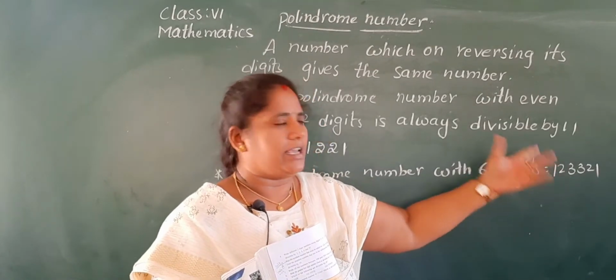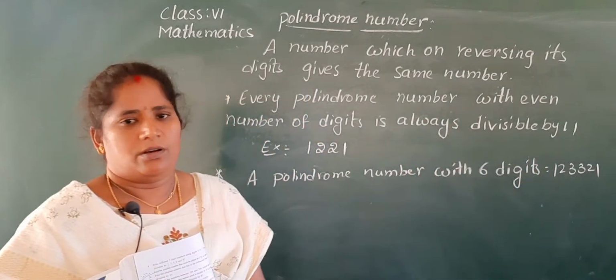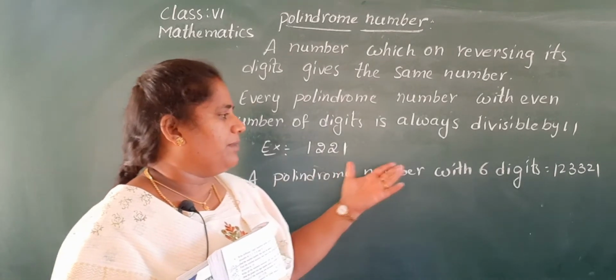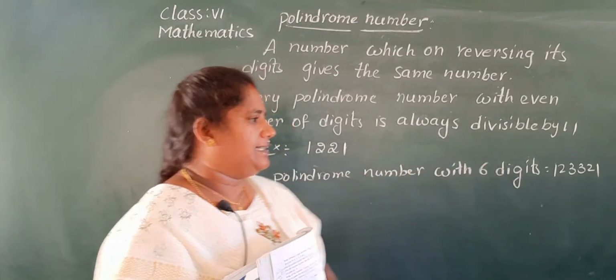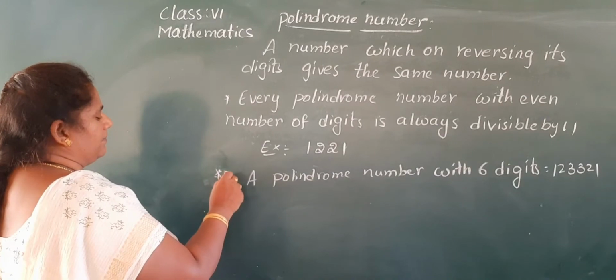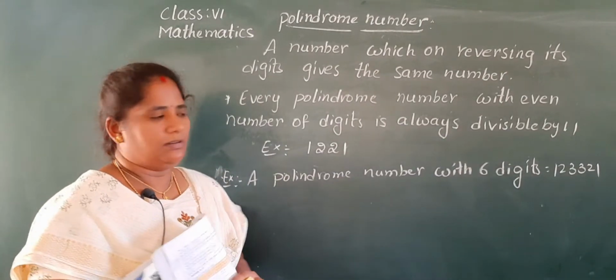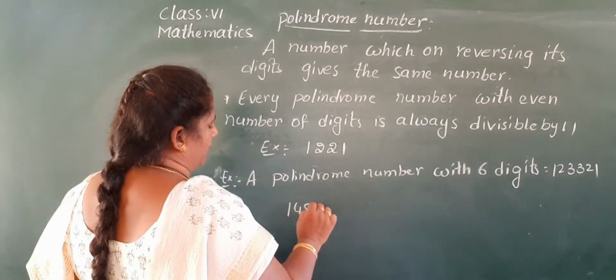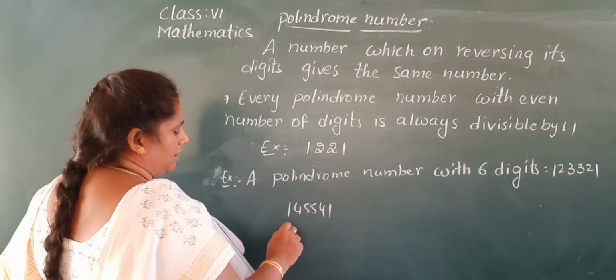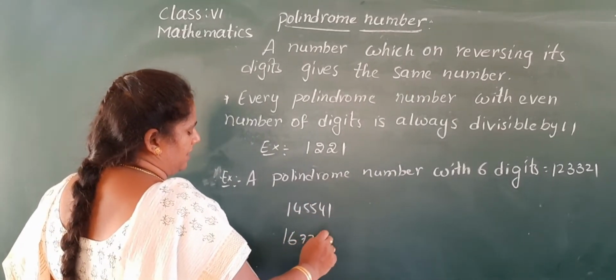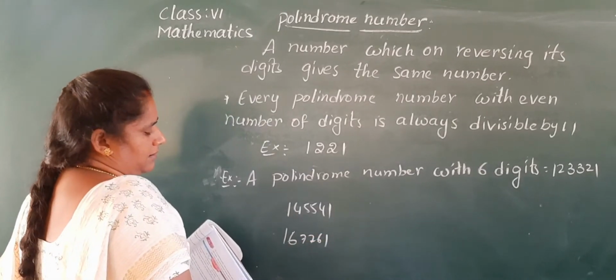Your choice, Nana. You can take another number also. They are asking for a palindrome number with 6 digits, for example. This is also an example. Let us take 1, 4, 5, 5, 4, 1. Or 1, 6, 7, 7, 6, 1. Like this.